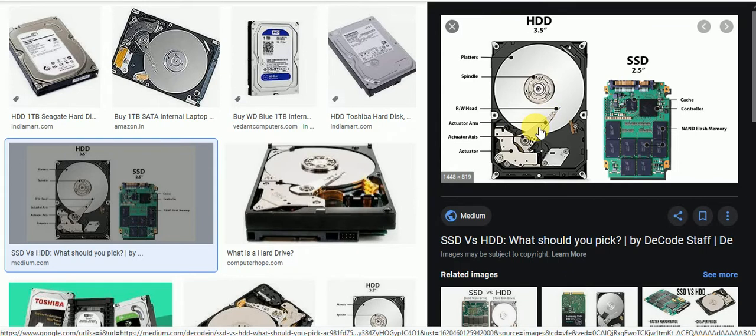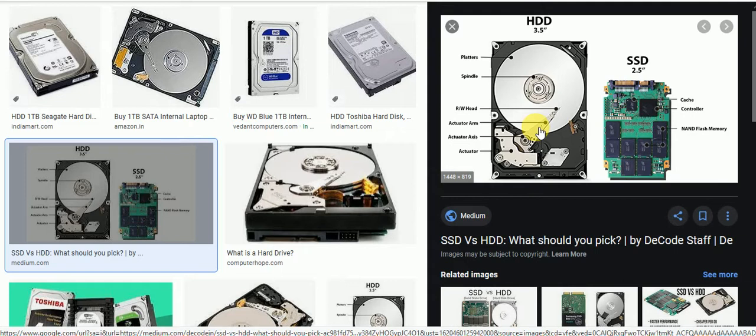Now let's discuss optical media. Optical media includes the compact disk read-only memory, CD-ROM. CD's full name is compact disk, and CD-ROM means compact disk read-only memory. And digital versatile disk, DVD, and Blu-ray discs are examples of optical media.